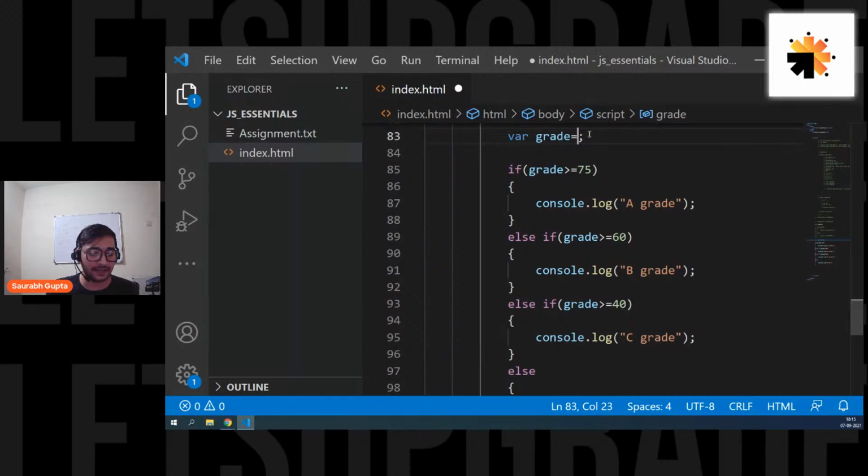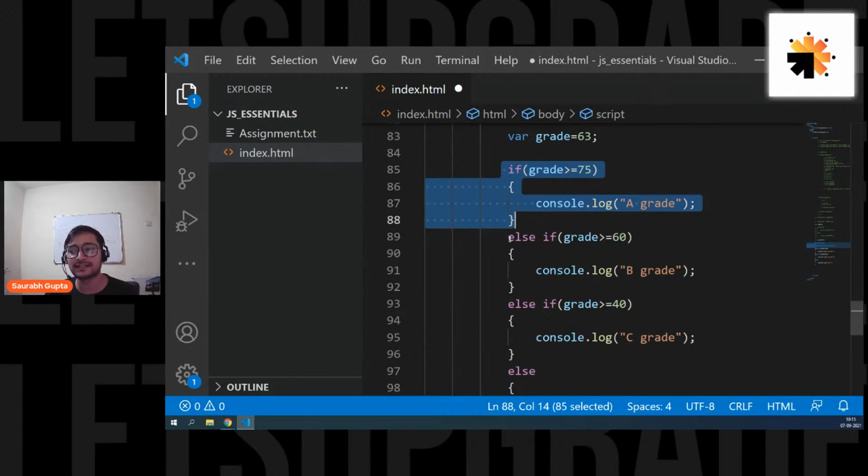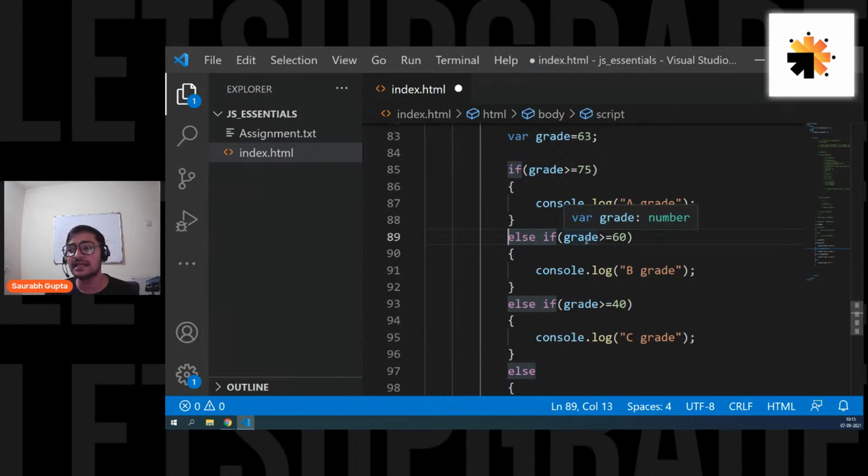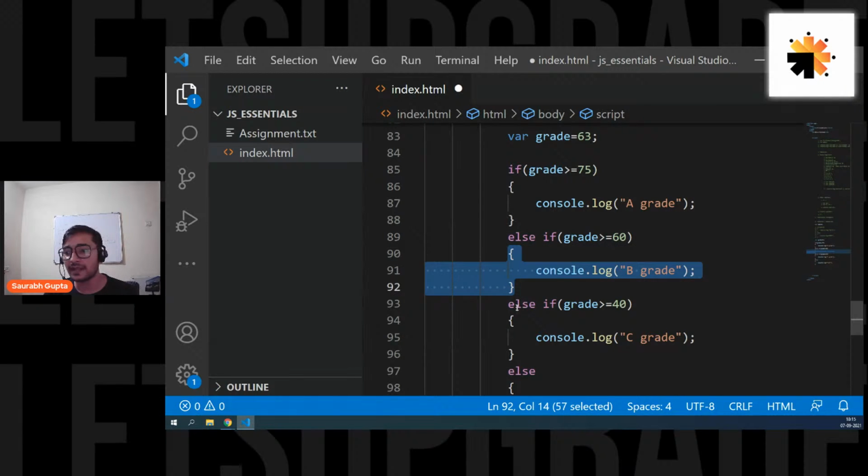What if my grade was, let's say, 63, something like that? Yes, Arshad, please focus here now. What if my grade is 63? So what will happen in this case? See, if grade is greater than or equal to 75, no, 63 is not greater than or equal to 75 in this case, right? So that means this thing will be skipped. So now it will move on to the next condition. Now check, if 63 is greater than equal to 60, yes, it is. Fine. Execute this block and skip everything else.